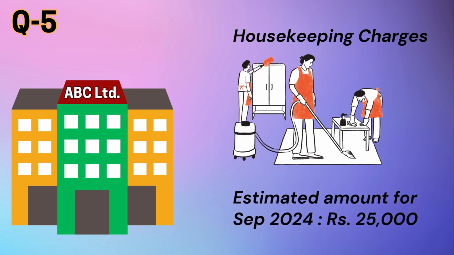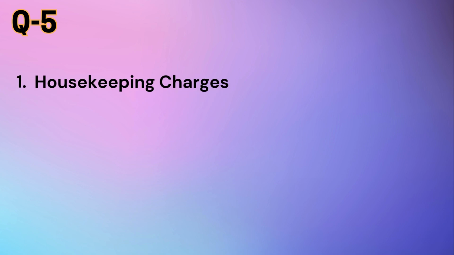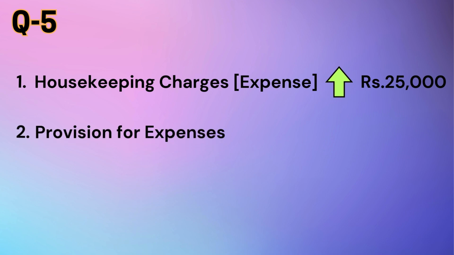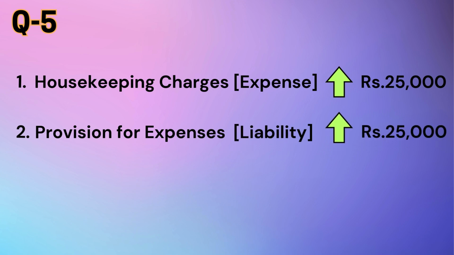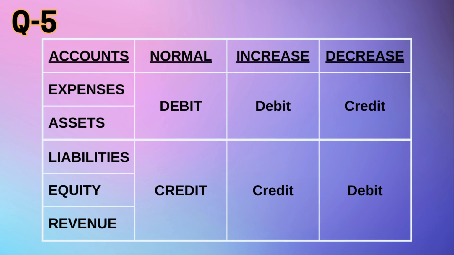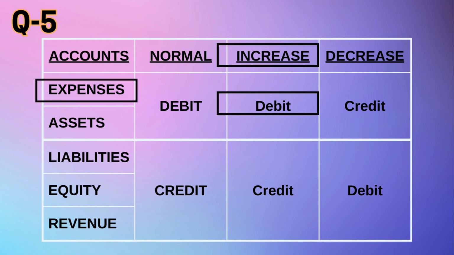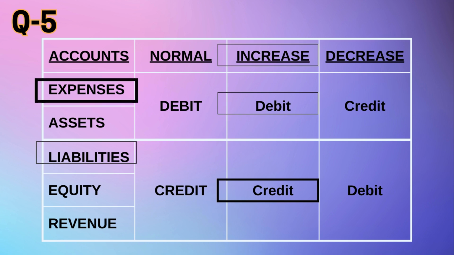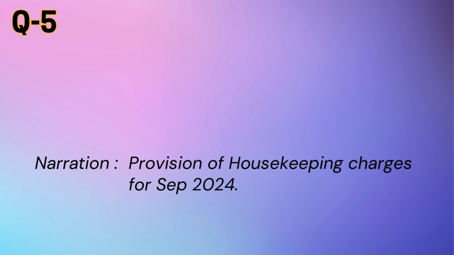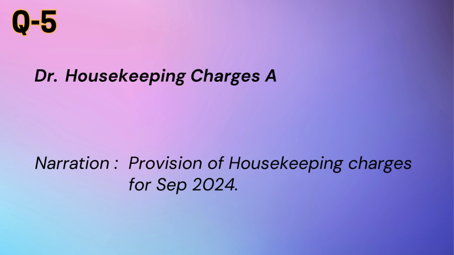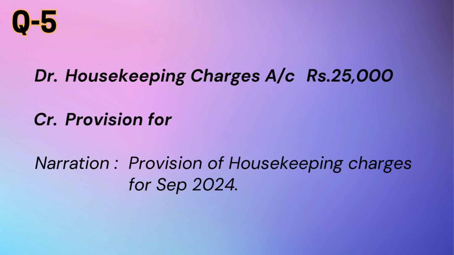In that case, the accounting entry will involve 2 accounts. Housekeeping charges account, which is an expense account, will increase by rupees 25,000, and provision for expenses account, which is a liability account, will also increase by rupees 25,000. Again referring to the same rules of journal entries, when the value of an expense increases, we debit the account, and when the value of a liability increases, we credit the account. Thus, the accounting entry for provision of housekeeping charges for September 2024 would be debit housekeeping charges rupees 25,000 and credit provision for expenses account rupees 25,000.